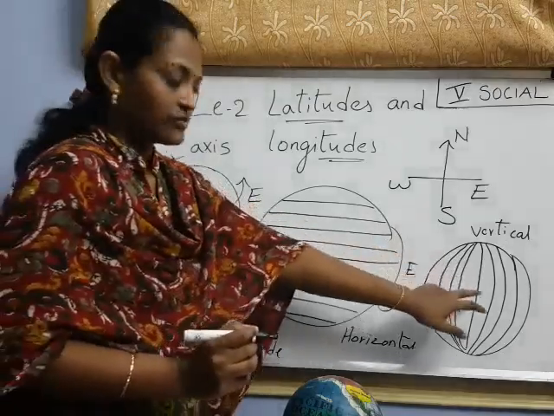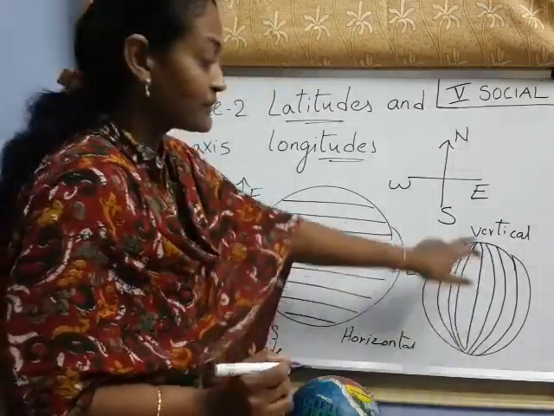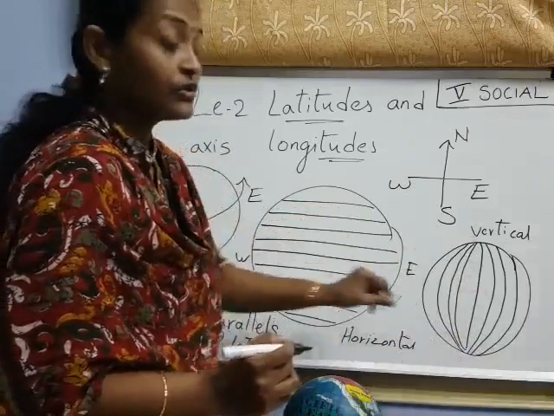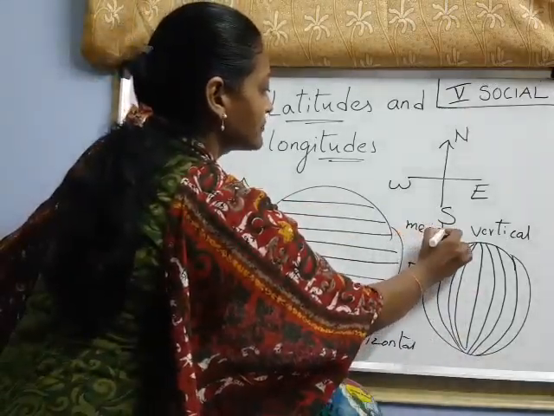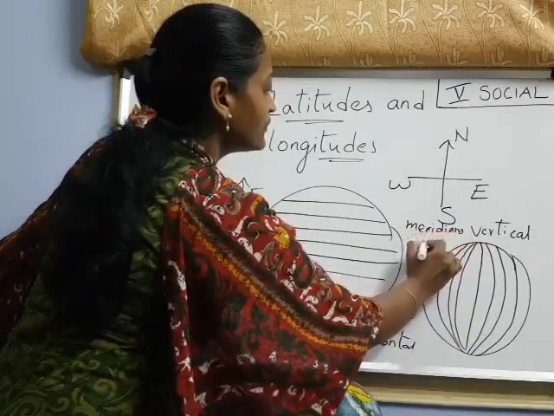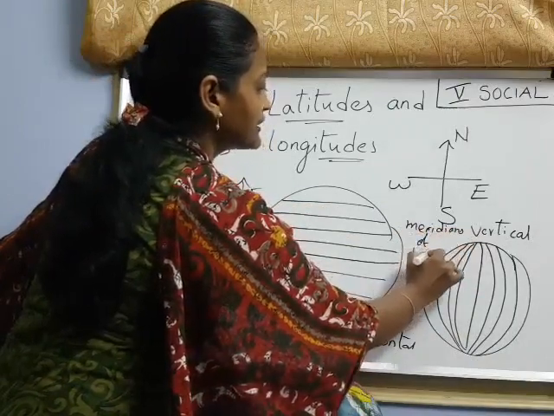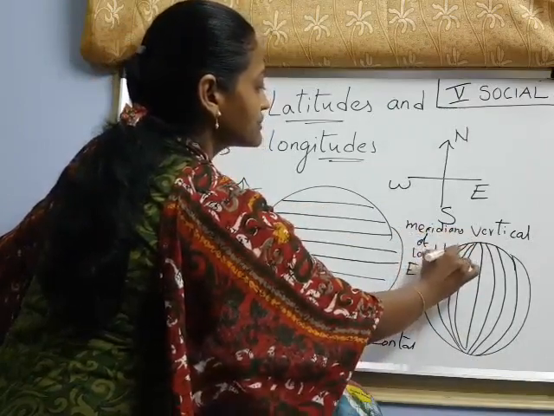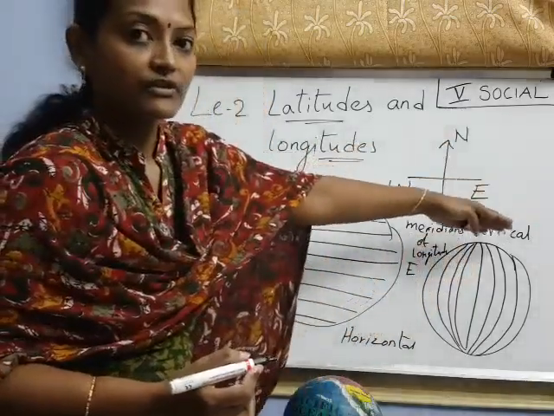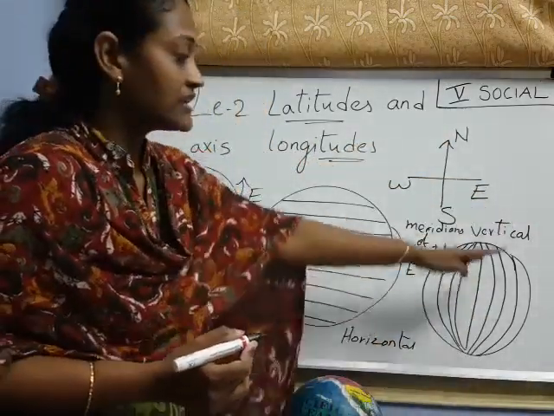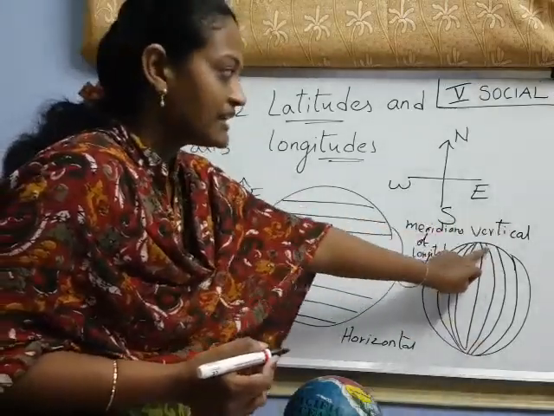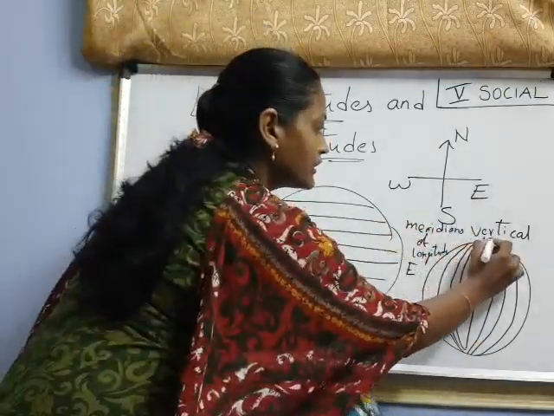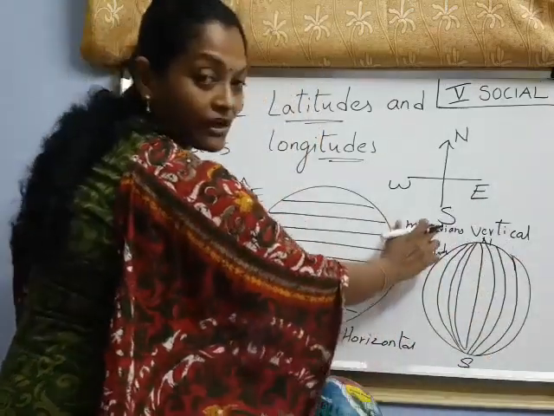And these vertical lines I said, from north to south, those lines are called meridians. What do we call them? Meridians of longitude. Longitude means what? Those are running from north to south. The lines that are running from north to south are vertical lines. The vertical lines running from north to south are called meridians.